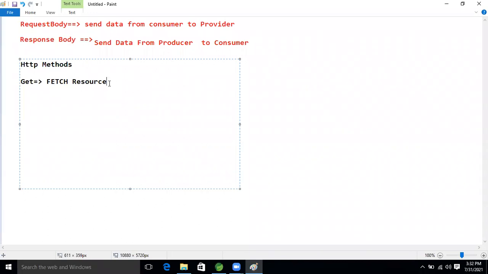If our API is working on an image, that is also a resource. So GET is for fetching the resource from the server, sorry, the producer.